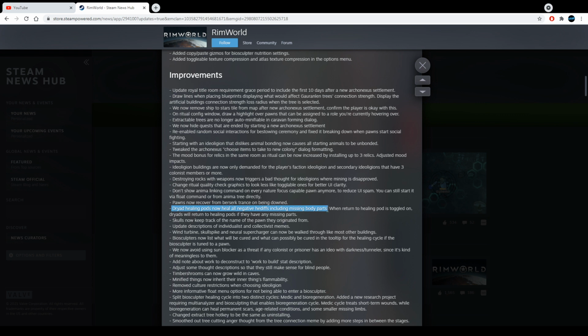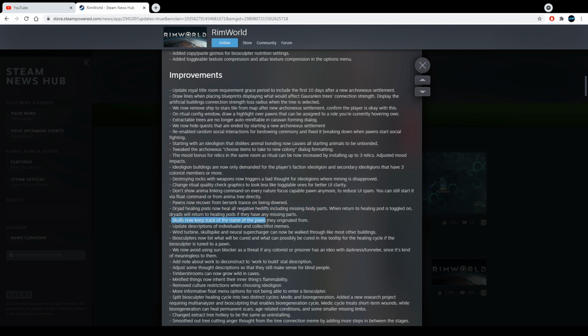Whose body parts? The pawn's body parts or the Dryad's body parts? See, this is vague. I don't know what they're talking about. I got no clue what that means, but okay.